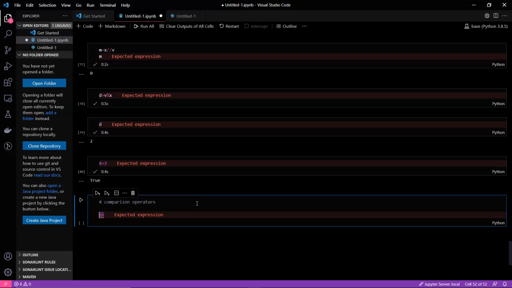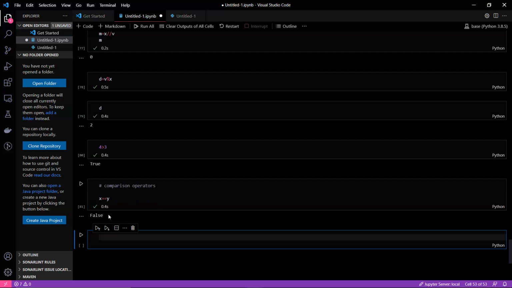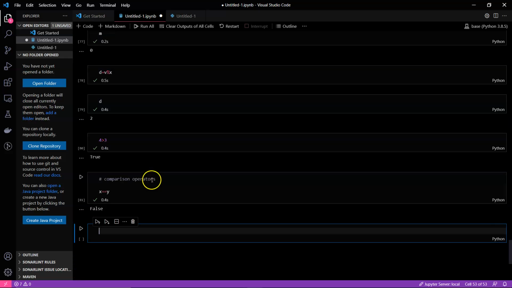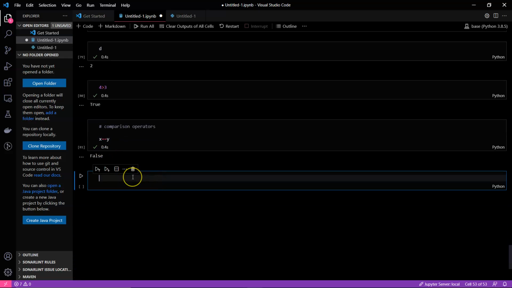As I have already discussed with you, whenever you are taking a value and putting it in another variable, you're assigning that particular value to that variable. But here we have two equals signs. This means you are comparing. So suppose I want to know, we have x and y, right? So we'll just see x is equals to y. It's giving false, as it is just comparing if 6 is equals to 8 or not. It's not, so we are getting that.